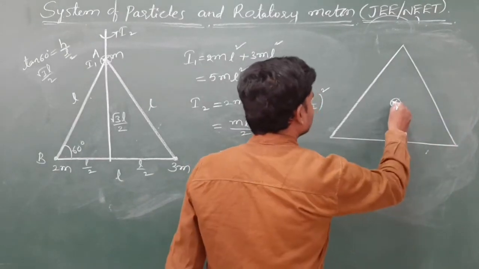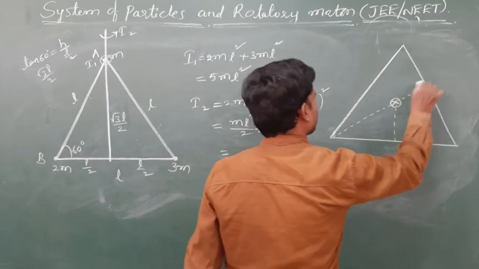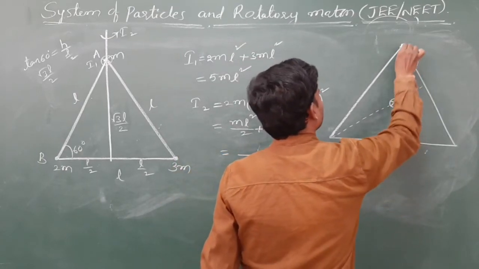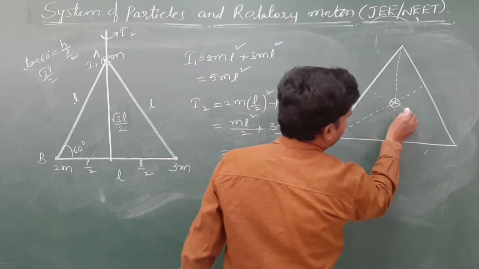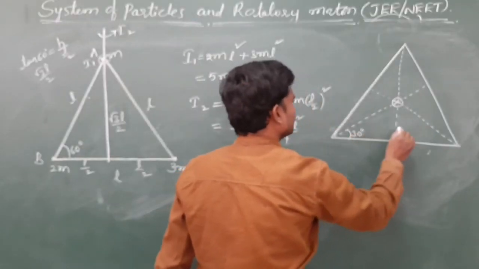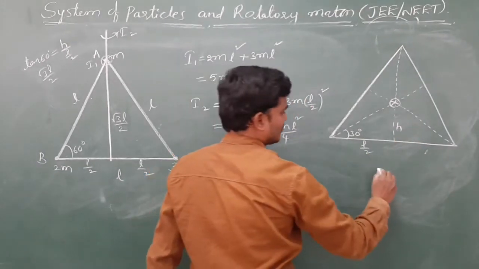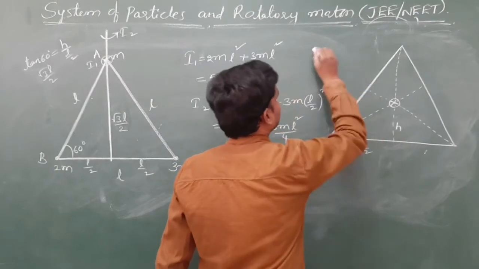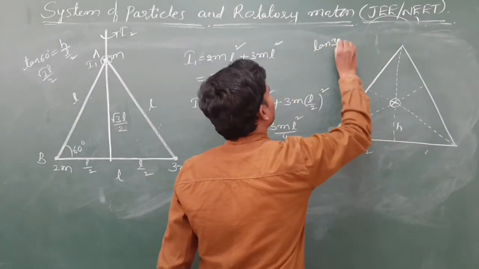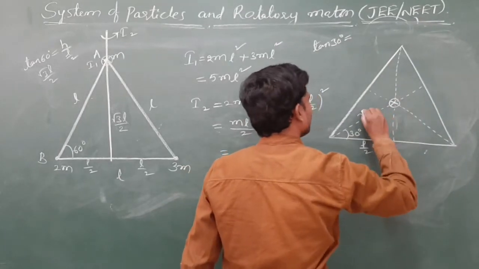Let us find this distance. This angle is 30, with h and L by 2. Let us take the target distance as x.